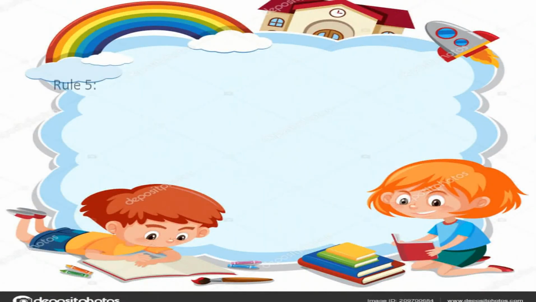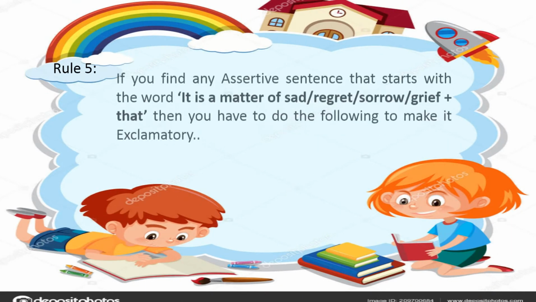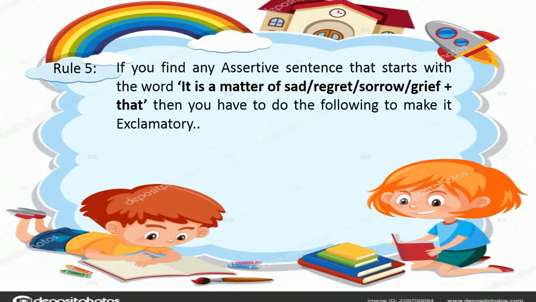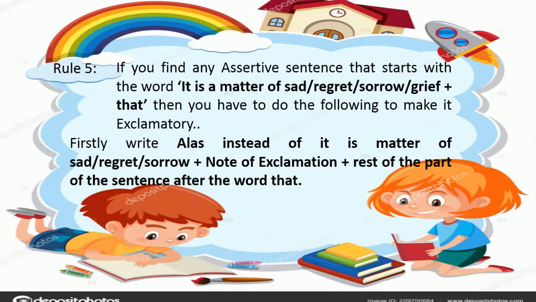Okay, so the last rule. If you find any assertive sentence that starts with "it is a matter of sad", "it is a matter of regret", "it is a matter of sorrow", or "it is a matter of grief" plus "that", then you have to do the following to make it exclamatory. Firstly, write "alas" instead of "it is a matter of sad, regret and sorrow".